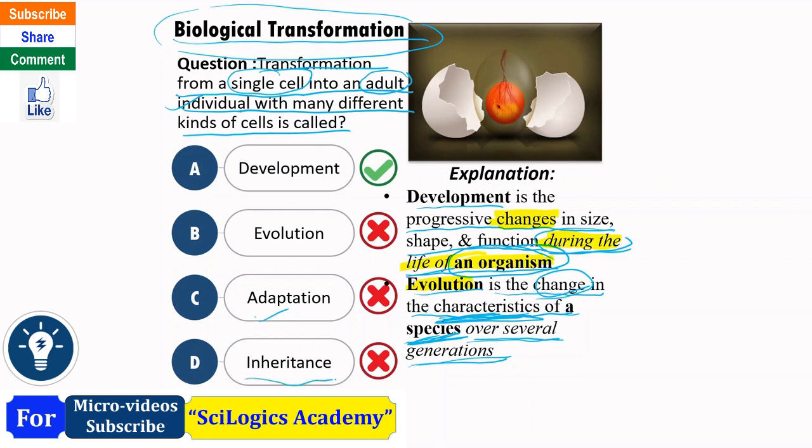Inheritance. Here progeny means child or children, means offspring, child. They get genetic materials from their parents. So this is the difference between all these four different words.